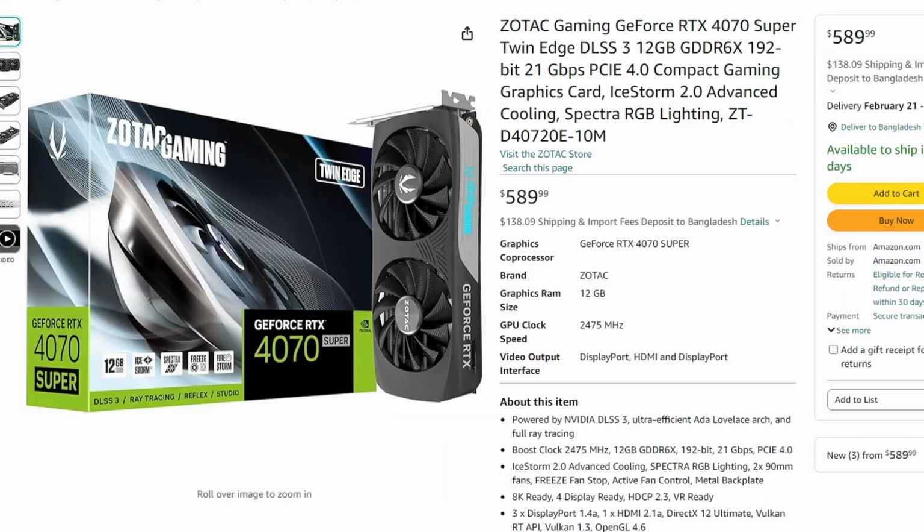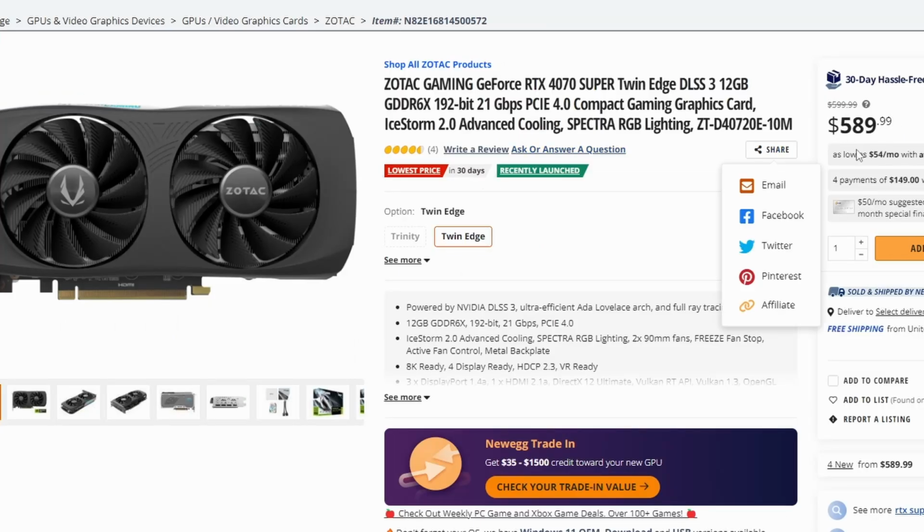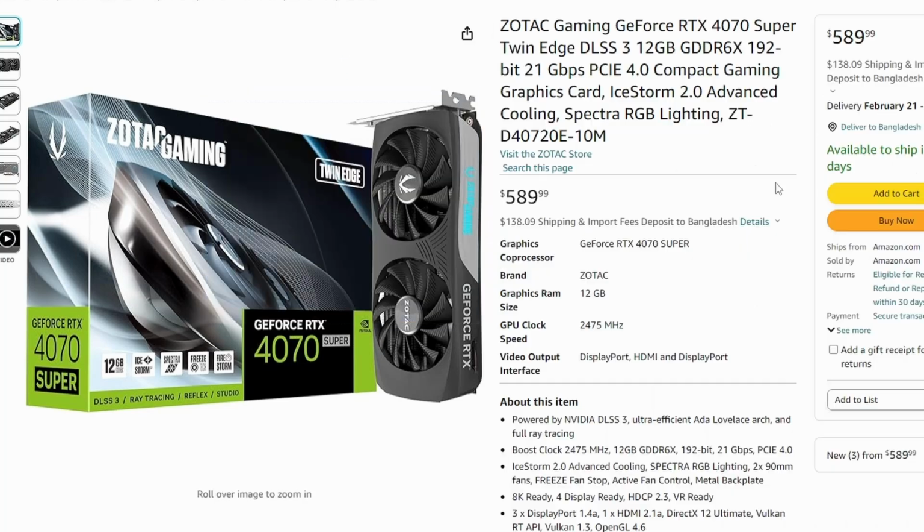We'll see about that. And again, the same model on Amazon we're looking at $589. So yeah, it's these two. This particular card getting a price cut here is the Zotac, also the most MSRP model you could ever think of, which is also a decent card, not gonna lie, but yeah, it's going down to $589, so not bad. We'll see how it goes in the future, whether it goes down even more. My guess would be if it can go down to $550, but not sure when. We'll see about that. If it does, I will report it.